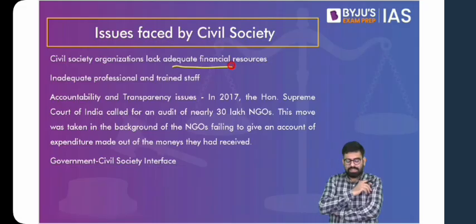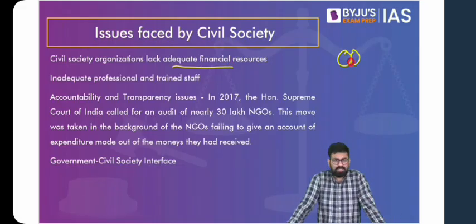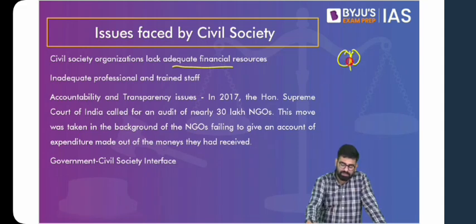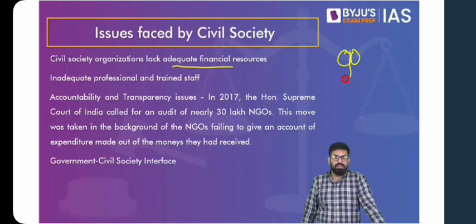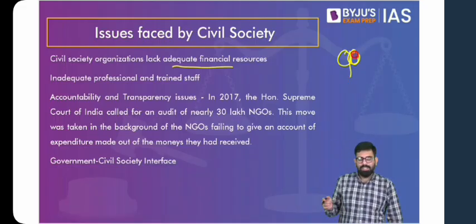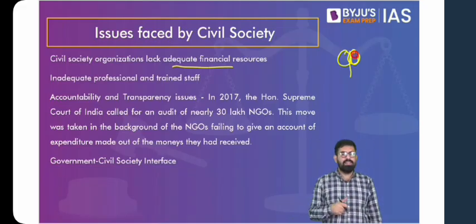Also think about the interface between the government and civil society. We say that they do not interfere in each other's domain. All they do is help each other. But wherever they intersect, wherever they meet, there is going to be a problem, because civil society might tend to move into the domain of politics, and the state might try to intervene and get into the domain of civil society, which can become a problem. So the state might feel, why are we being questioned? Why are we being opposed for everything? Similarly, civil society might feel, why is the government cracking down on us heavily? What is it that we have done wrong?